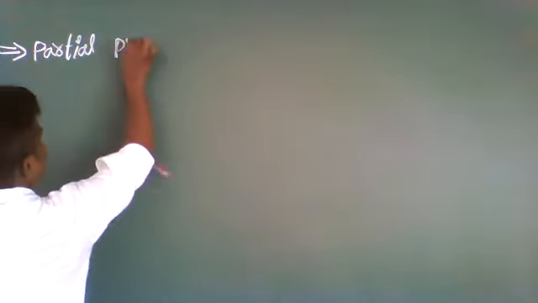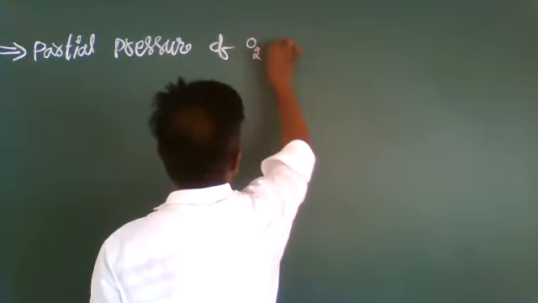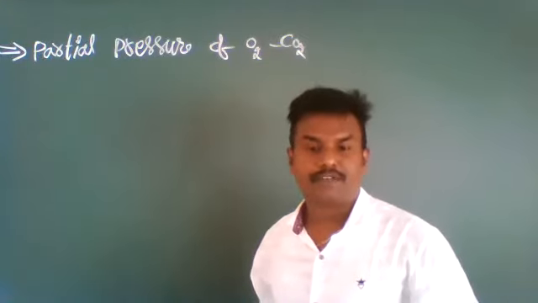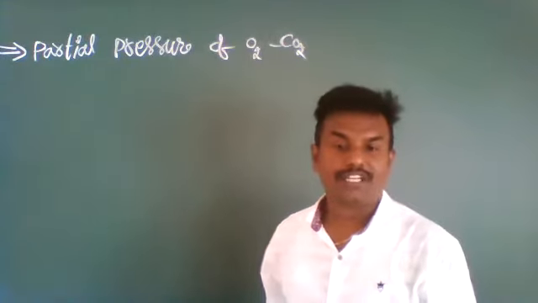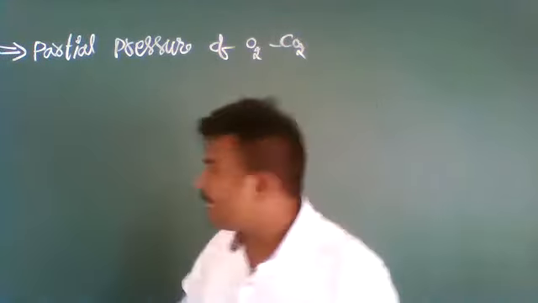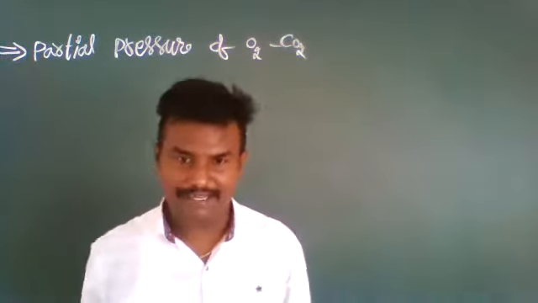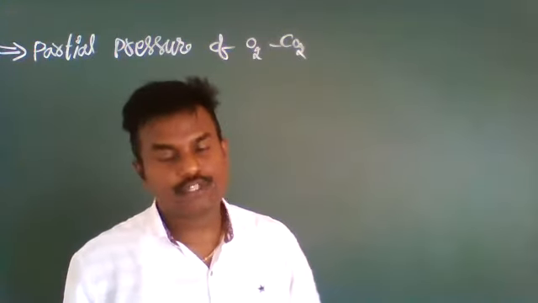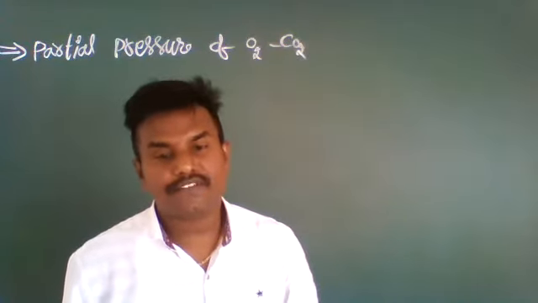The partial pressure of oxygen and carbon dioxide at different parts of the respiratory system involved during inspiration and expiration, we will see in the form of a table. That is what we will see in the form of a tabular column.